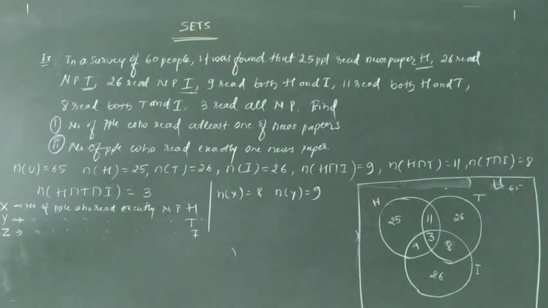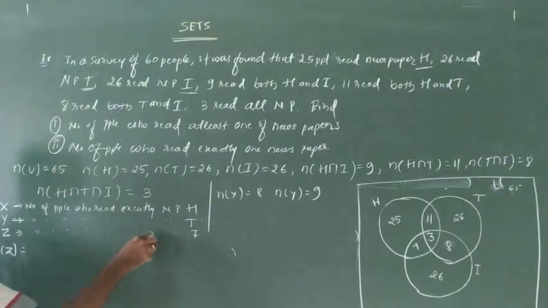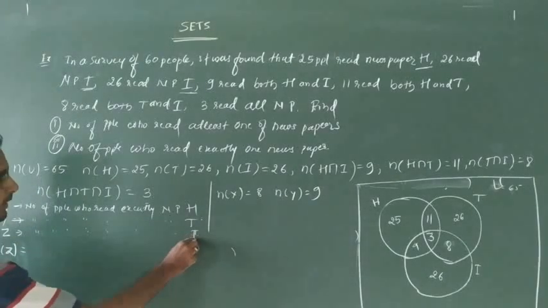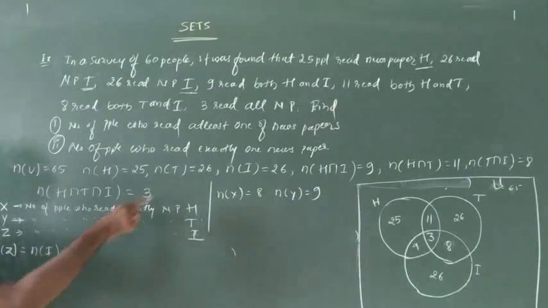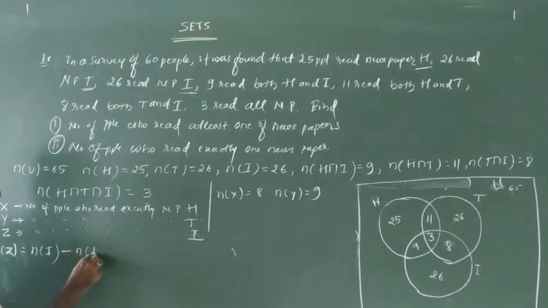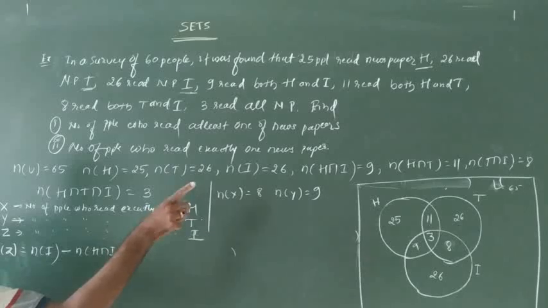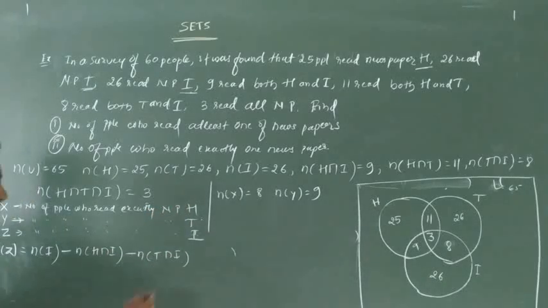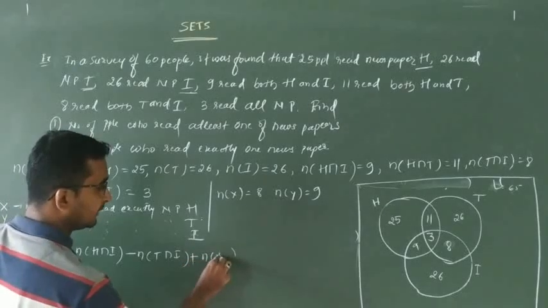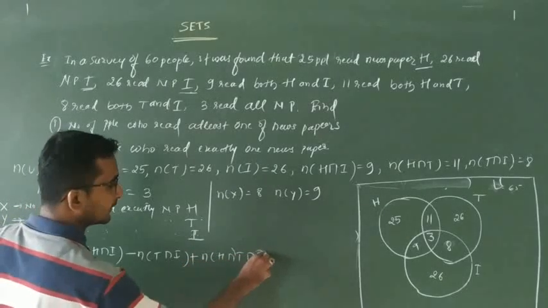n of z, that is the number of people who read exactly the newspaper I. I contains what? First, n of I minus n of h intersection I, next minus n of t intersection I, next plus n of h intersection t intersection I. (h intersection t is not inside I.)